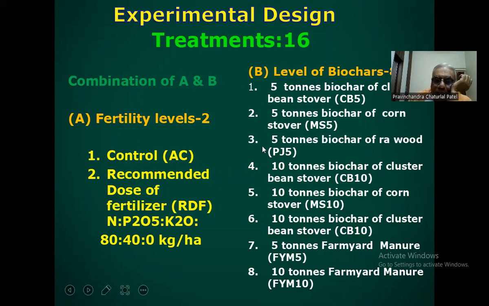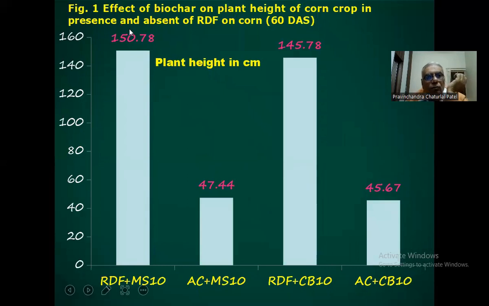So 18 biochar along with the farmyard manure, with control, and along with the recommended dose of fertilizer of the maize crops. So there are 16 treatments. So, effect of biochar on plant height of corn crop in presence and absence of recommended dose of fertilizer. And we have harvested the maize crop at 60 days after sowing.